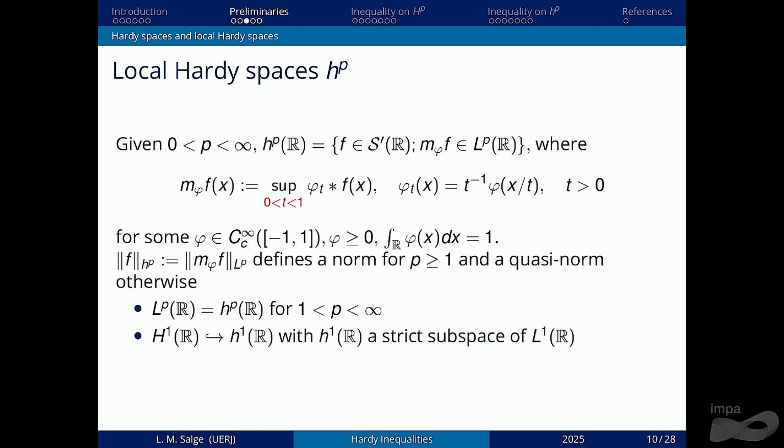The local Hardy spaces are very similar to the classical Hardy spaces, but for the local Hardy spaces, we take the maximal function with t varying between 0 and 1. So here we have some difference. For instance, the Schwartz functions are a subspace of the local h^p here, but not of the classical Hardy spaces. And we have similar properties when p is bigger than 1, and we can see here that h^1 is a little bigger than the classical H^1, but it is also in L^1.